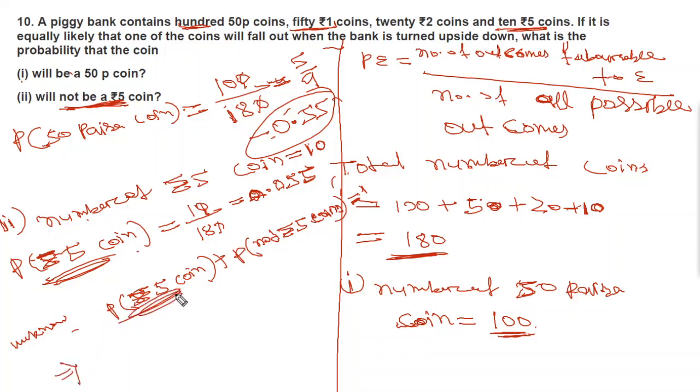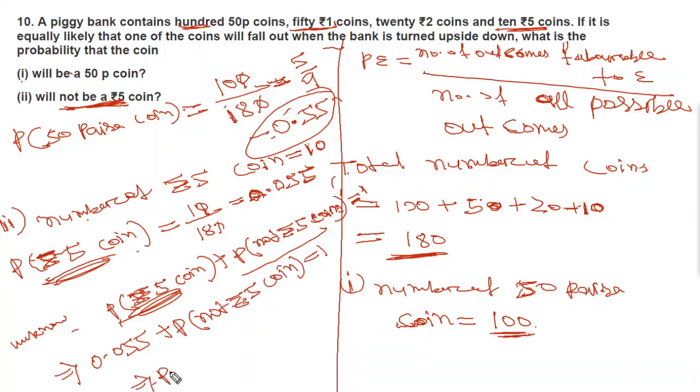P of 5 rupee coin we have found, 0.055, plus probability of not 5 rupee coin is equal to 1.